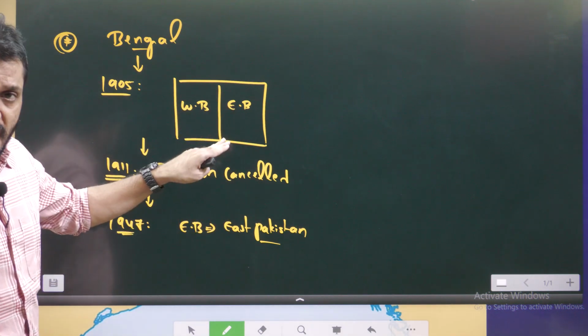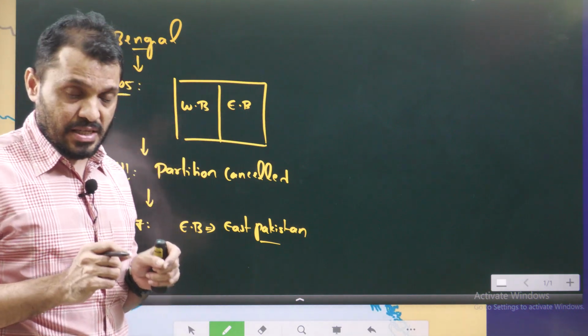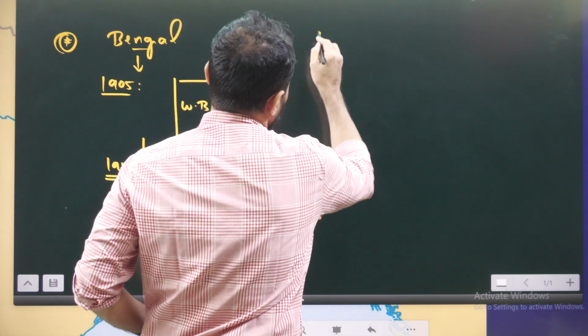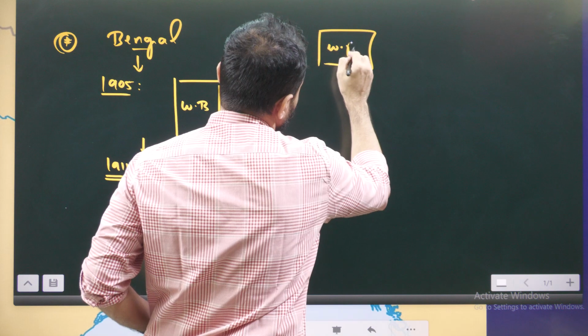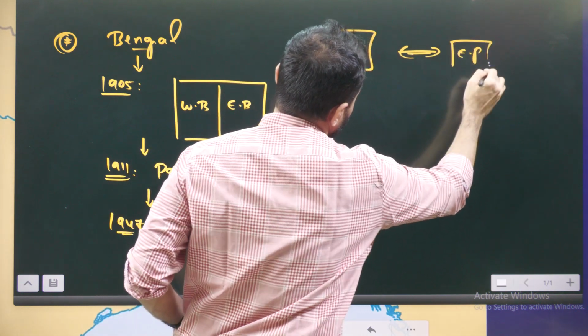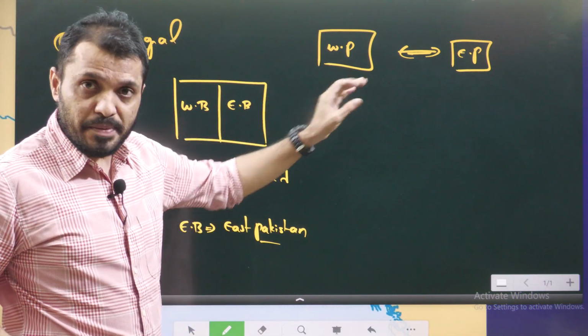East Pakistan continued as East Pakistan and present-day Pakistan was called West Pakistan. That means Pakistan consisted of two parts: West Pakistan, the present one, and East Pakistan, the present Bangladesh. But these were geographically separated.